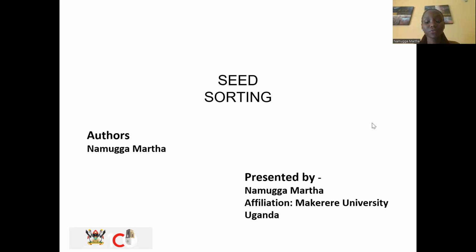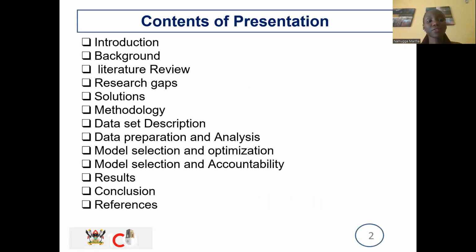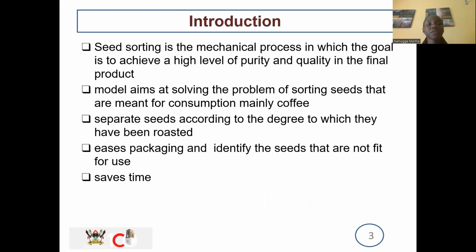So the presentation is going to be as follows. I have the introduction, the view, I would say, the challenges, methodology, the data set description, the data preparation analysis, the distribution section, the accountability, and the result.